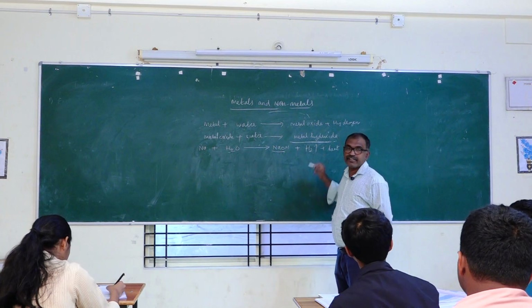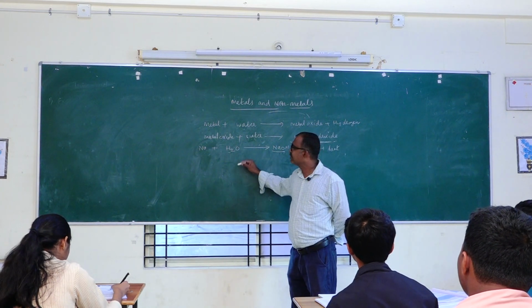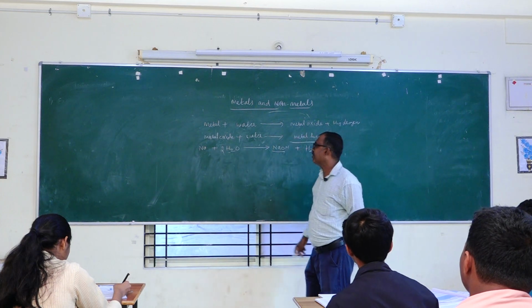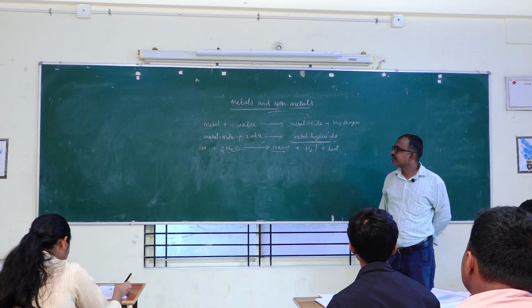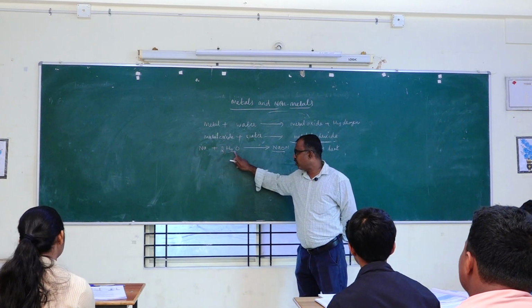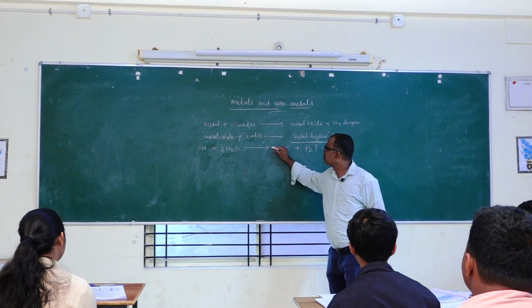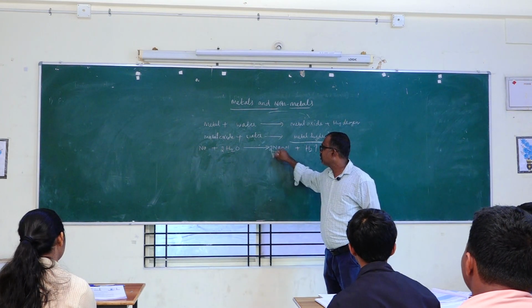Here, H is 3. 2. Then Na, H is going to become 4. So to make it H4, I will put here 2.